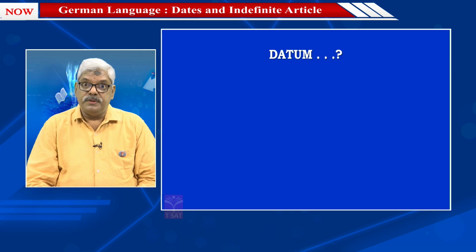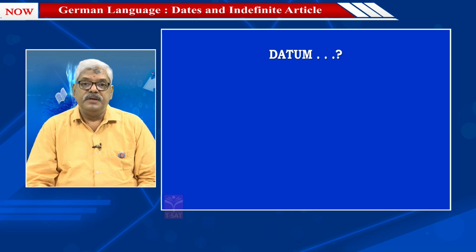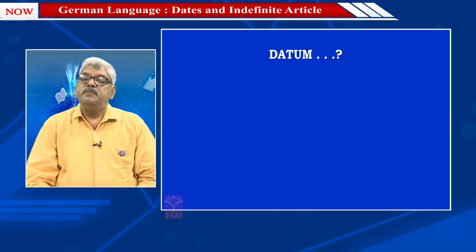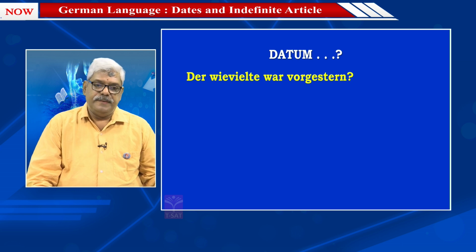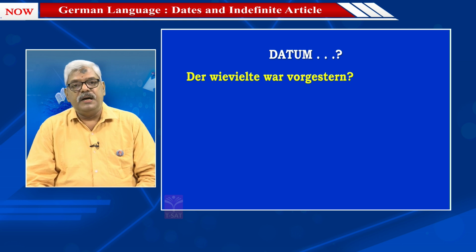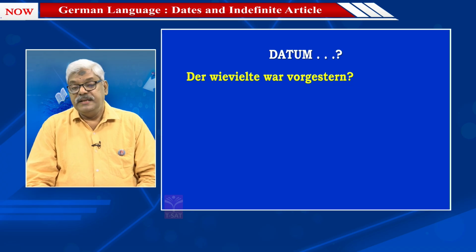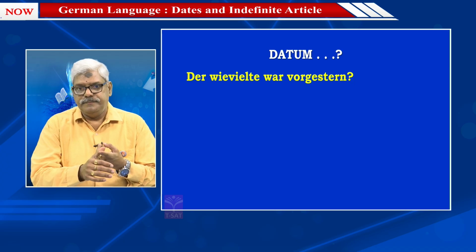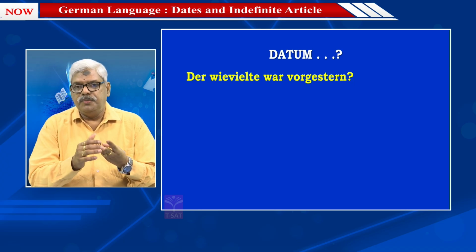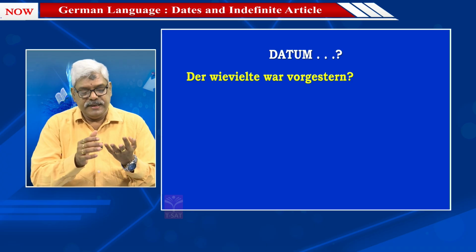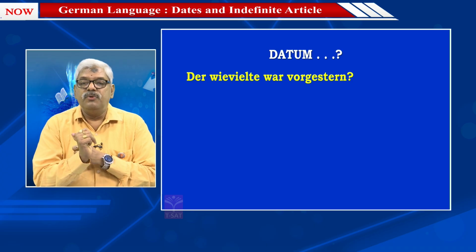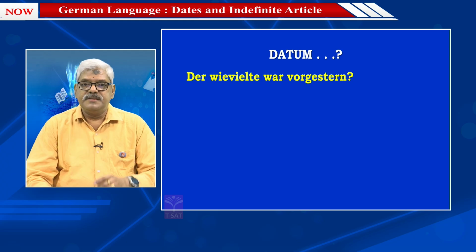Then one more. Now we have spoken about today, we have spoken about tomorrow, we have spoken about day after tomorrow, even about yesterday. So next we think about day before yesterday. So der wievielte war vorgestern? Heute, today. Morgen, tomorrow. Übermorgen, day after tomorrow. Gestern, yesterday. And vorgestern is day before yesterday.